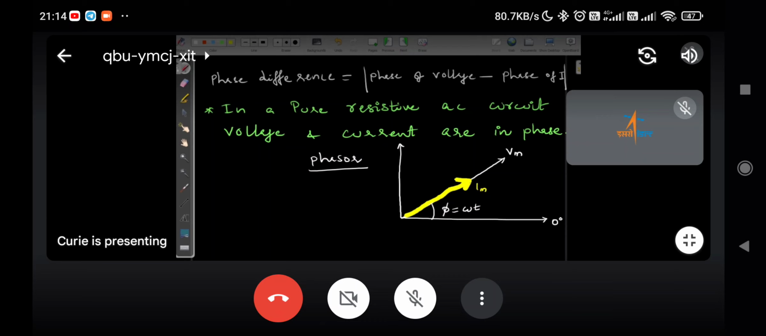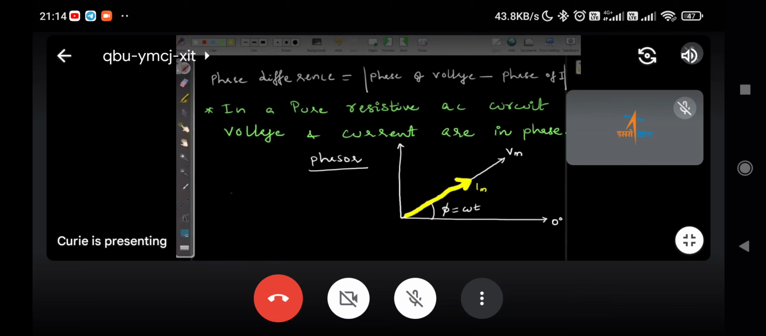So Jagadish, this voltage and current are in phase. The phase phi is the same for both voltage and current, and the magnitude of current is comparatively less when you compare it with the voltage. So this is going to be the phasor diagram.